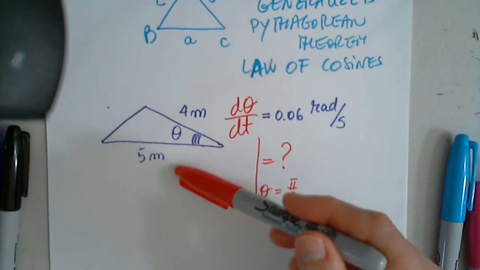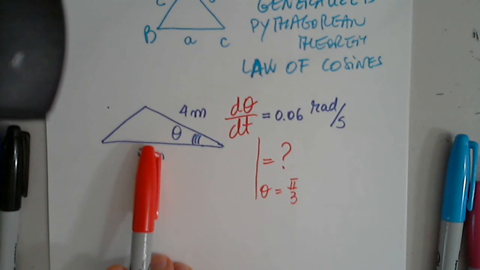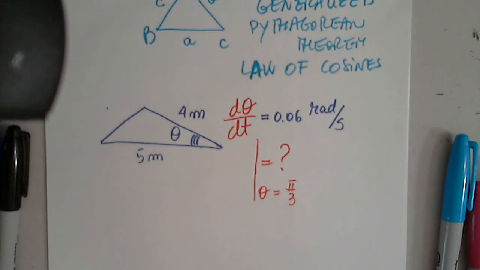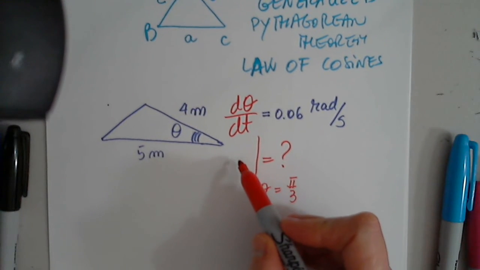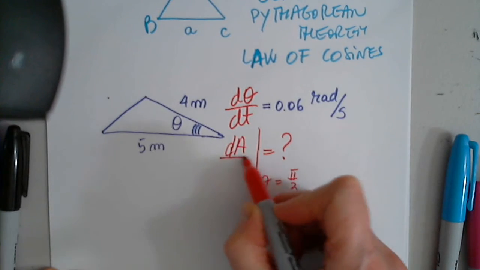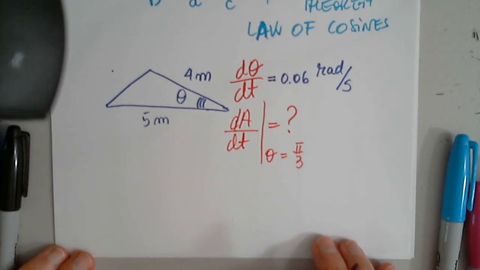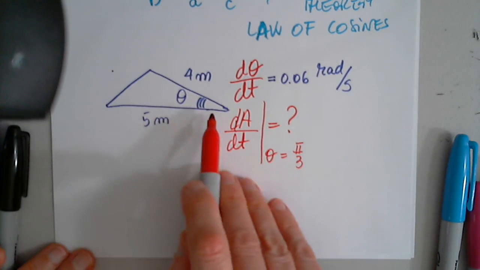Two sides of a triangle, 4 meters and 5 meters. The angle in between is increasing at 0.06 radians per second. Find the rate at which the area of the triangle is increasing when the angle between the sides of fixed length is pi over 3. What am I asked to find? dA dt. Thank you very much, Jordan. Indeed. Let me refresh your memory on how we determine the area of a triangle.